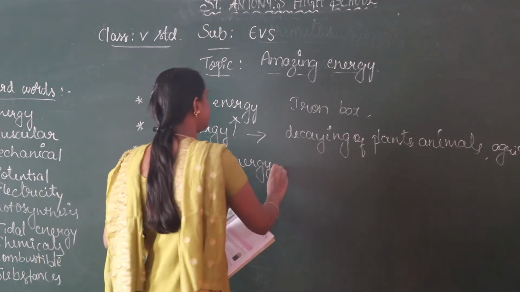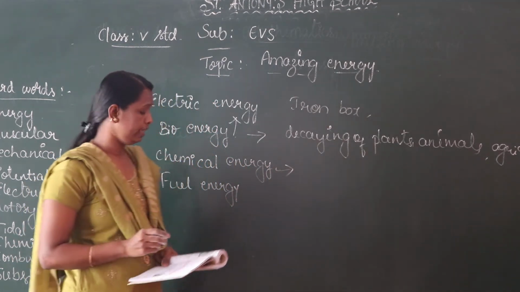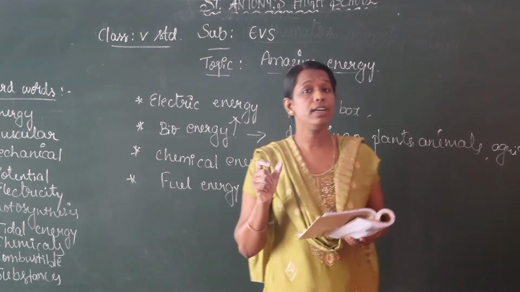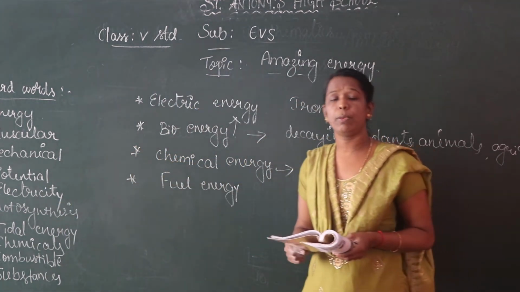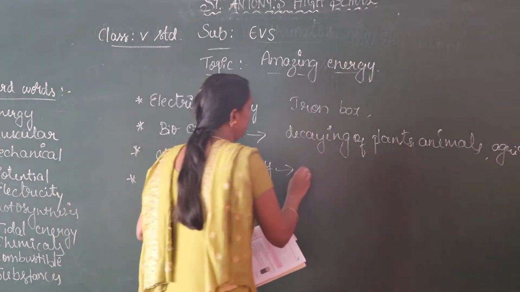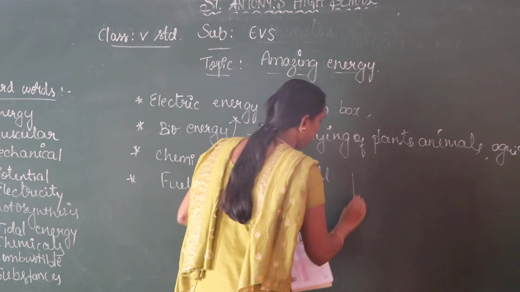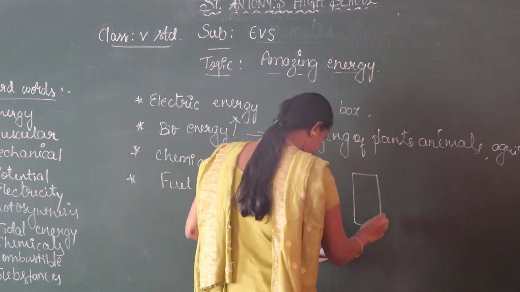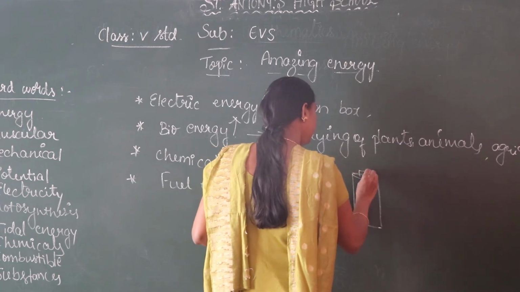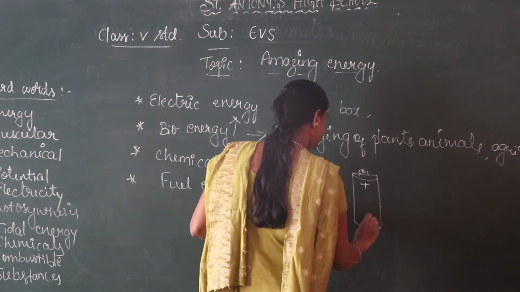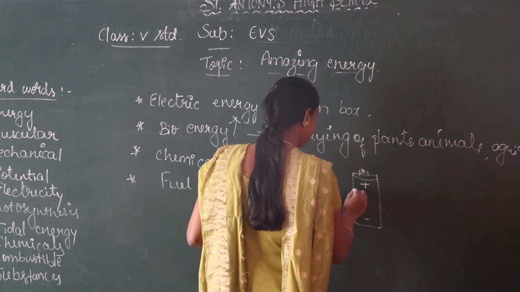Next energy is called chemical energy. Children, chemical energy is produced by the chemical reactions that take place in the substances. You know children, cell. This cell, sorry, what we are using in the torches or it may be radio. Here positive charge and negative charge.